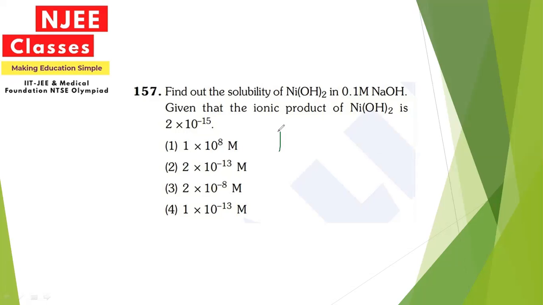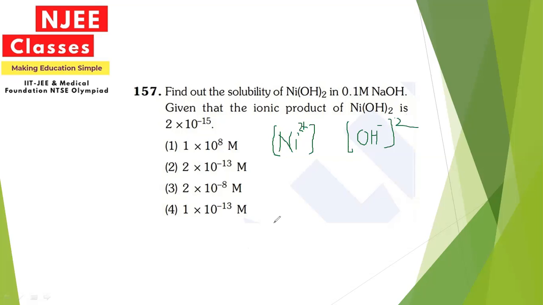An ionic product is given. Since we know that when nickel hydroxide is dissolved, we will have two ions: one will be nickel with 2 plus charge, and the other will be the OH minus hydroxide ion. And since the formula contains 2 hydroxyl ions, the number of hydroxyl ions will be 2 here.